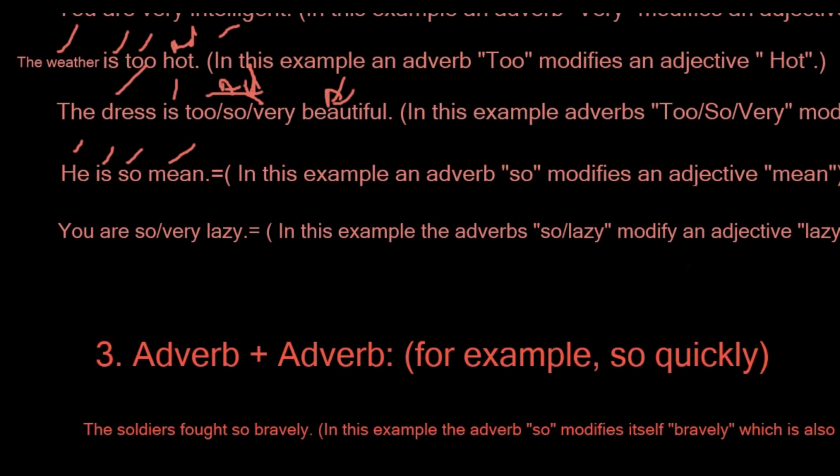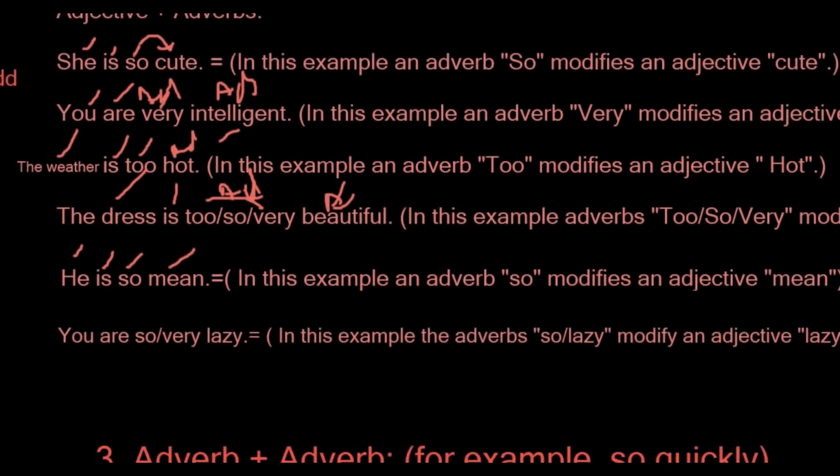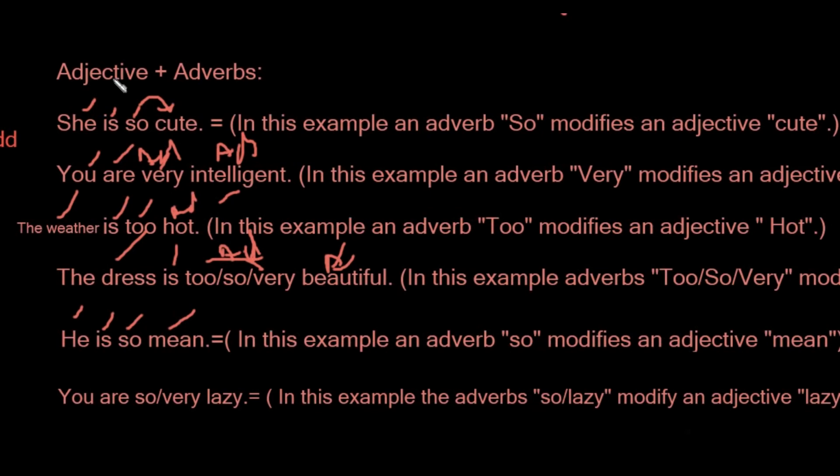Okay, and that's how it defines the adjective here. You can see the structure is a bit wrong, because the adverb should come here and the adjective should come here. Sorry for that.